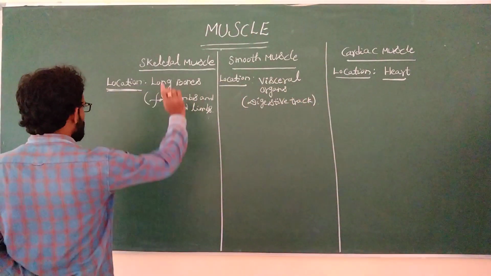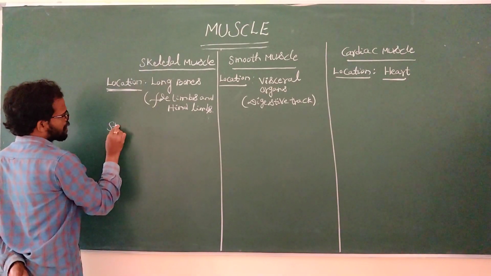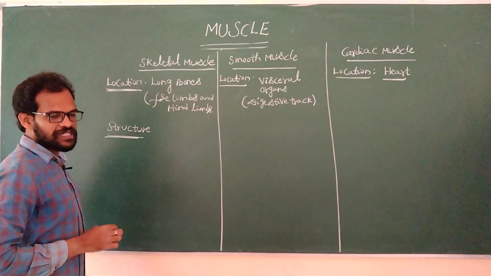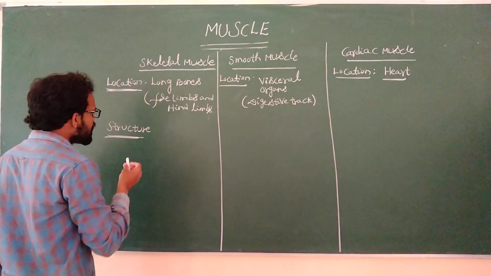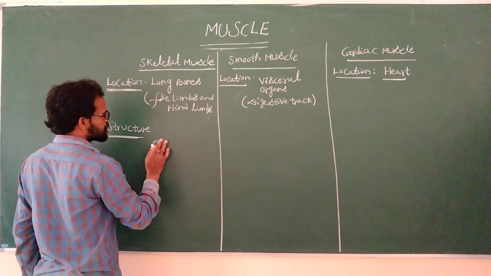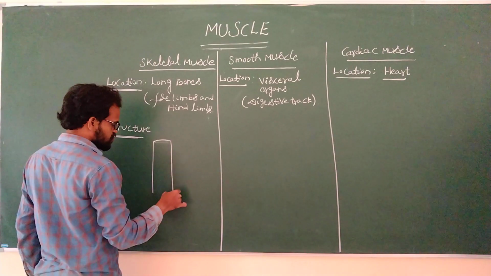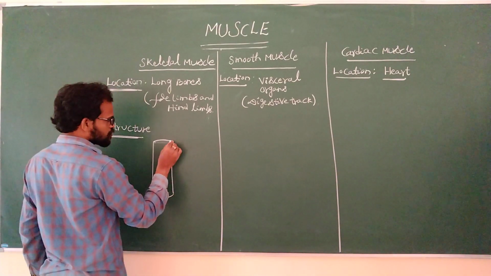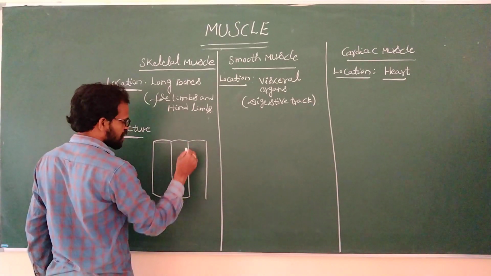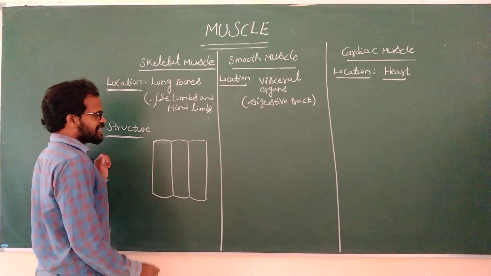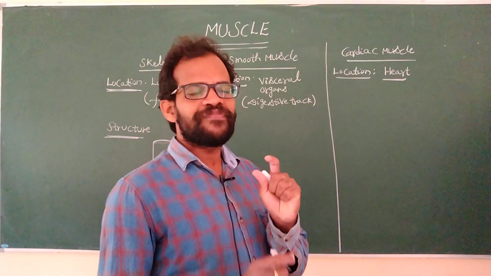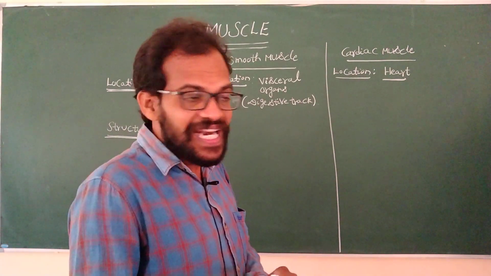Coming to the diagrammatic representation of the structure of skeletal muscle. Skeletal muscle always exists in bundles and cylindrical shape.